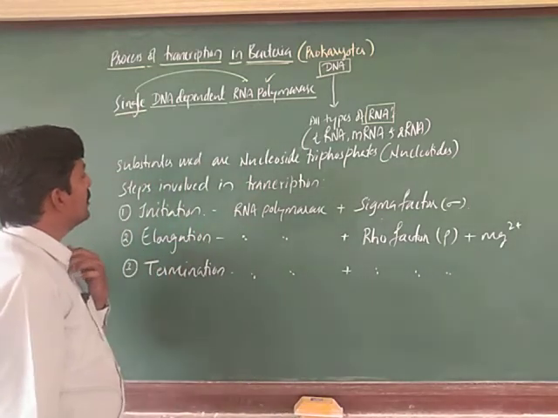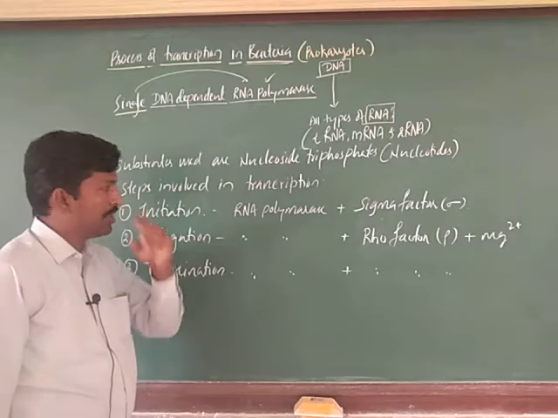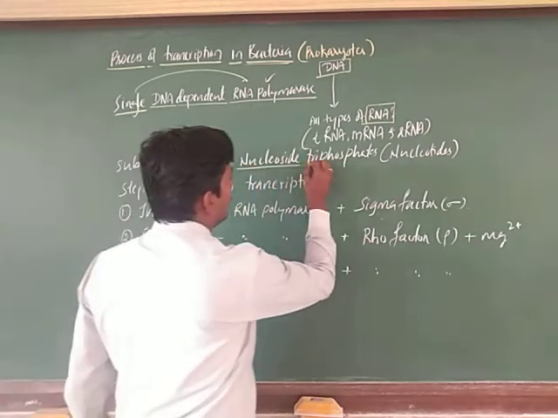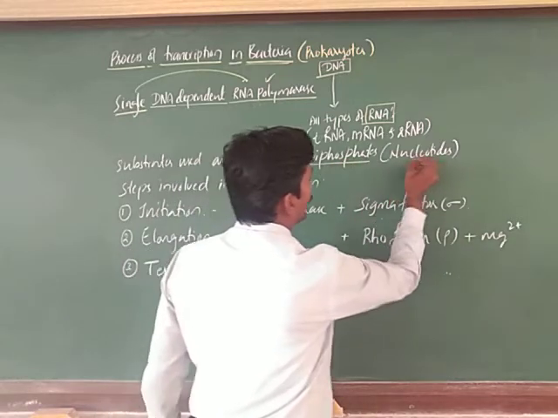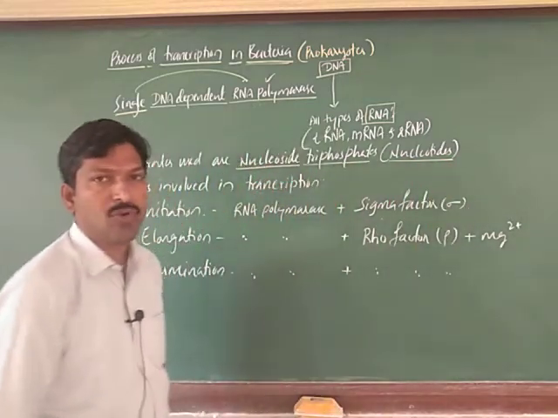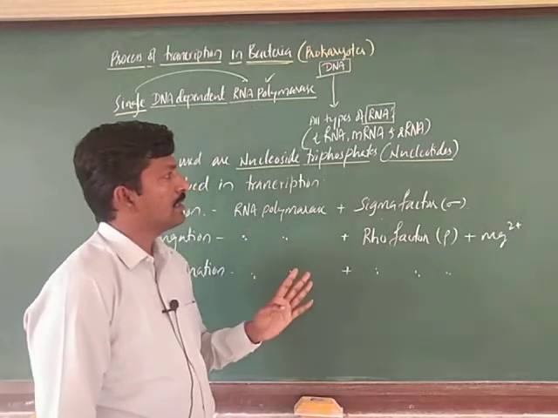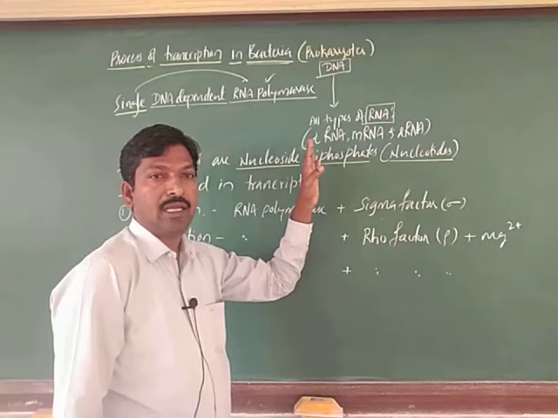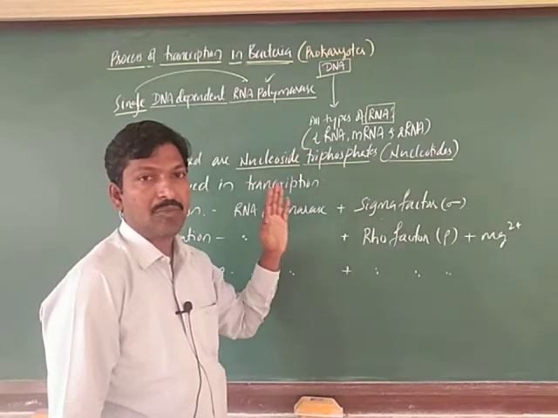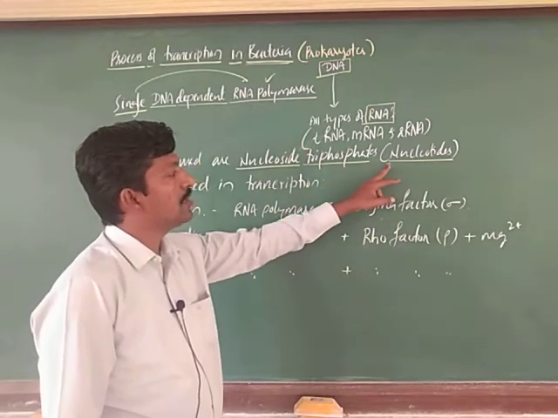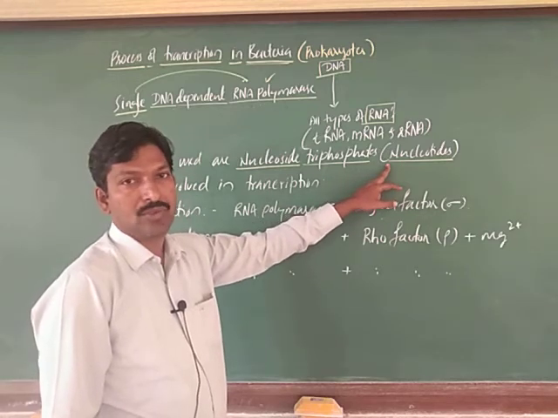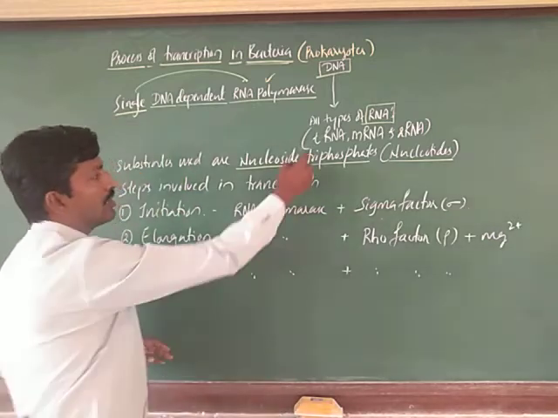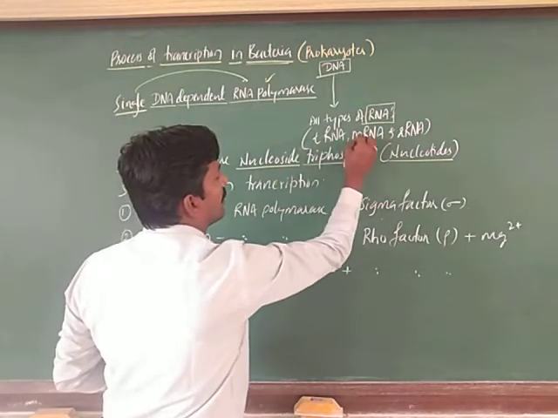Next, the substrates used in the formation of RNA are the nucleoside triphosphates, commonly called nucleotides. There are 4 types of nucleotides required for RNA to be polymerized, by the help of these substrates, to form the complete mRNA, tRNA or rRNA.